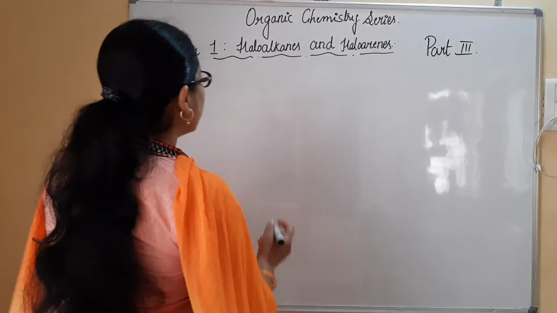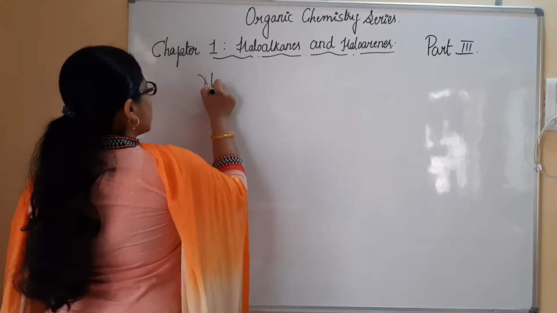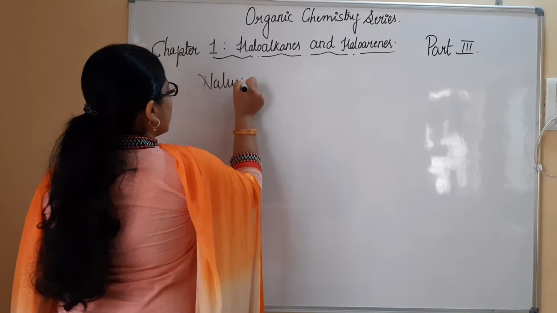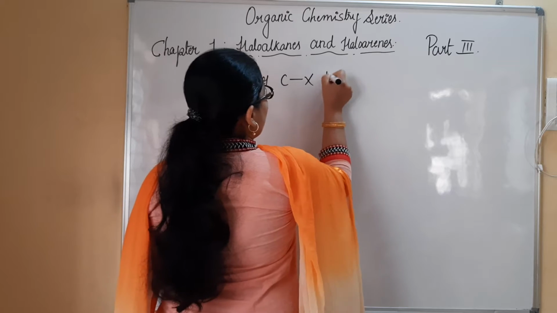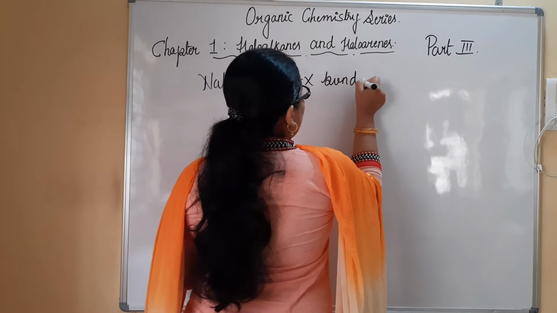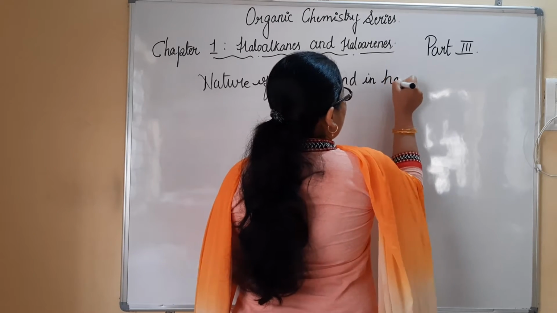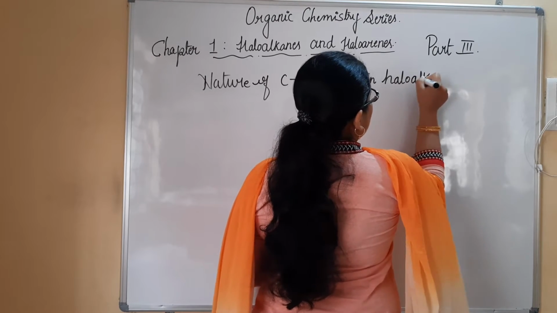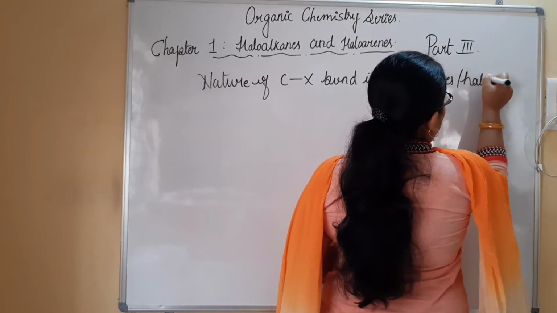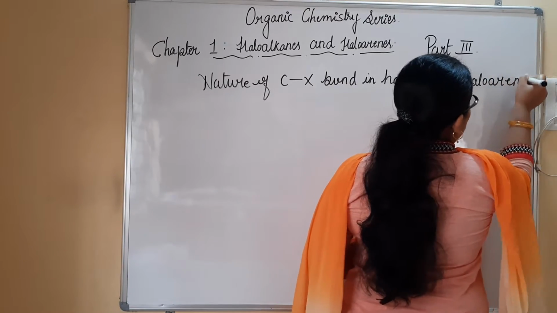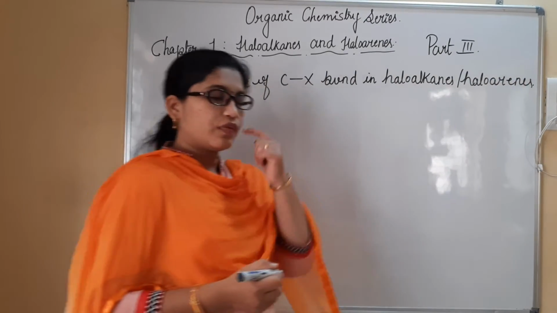So we start with the nature of the CX bond in haloalkanes and haloarenes. So what is the exact meaning of this?